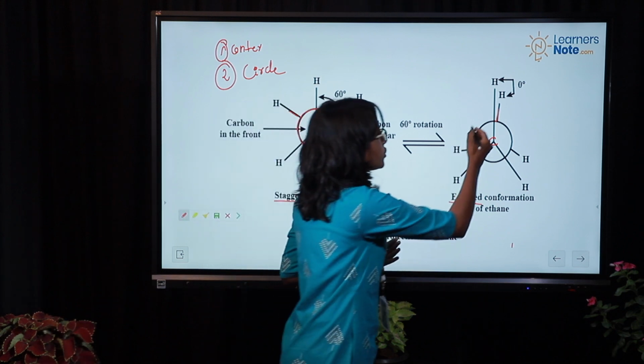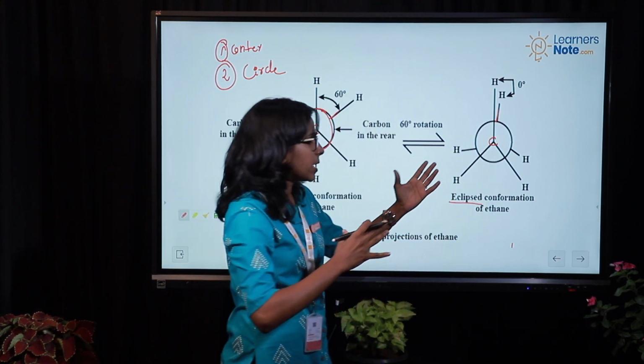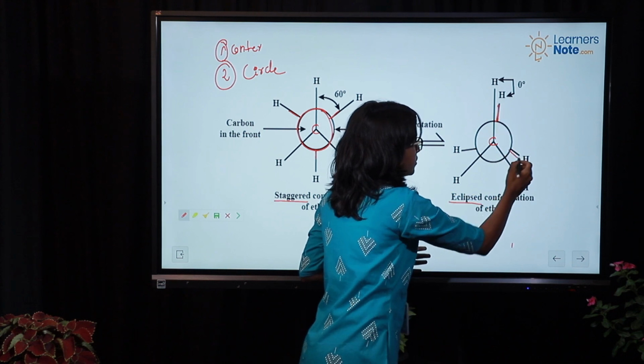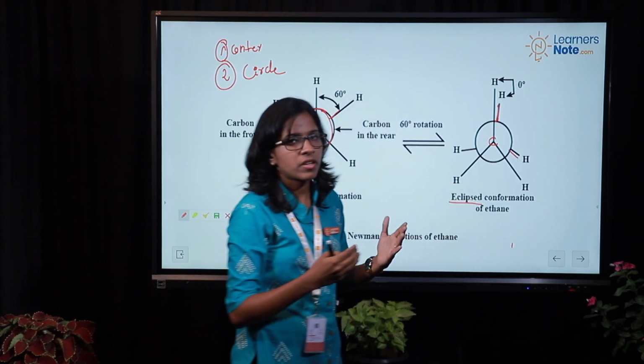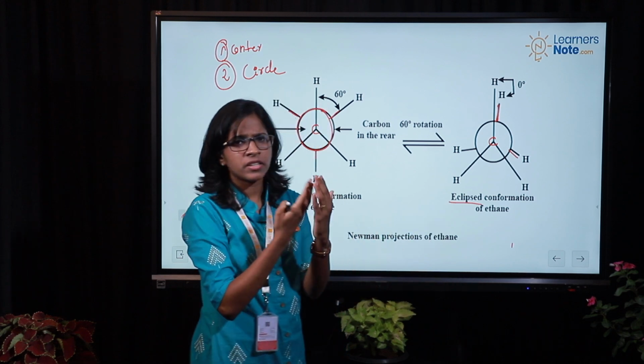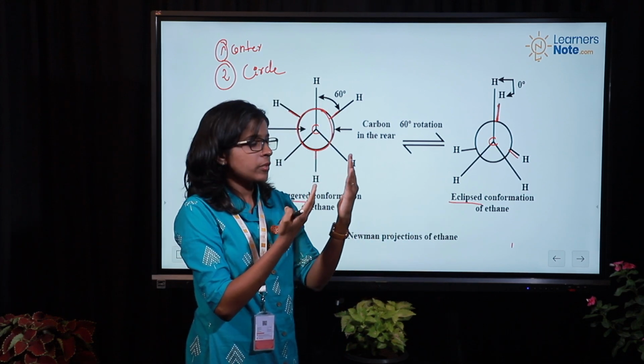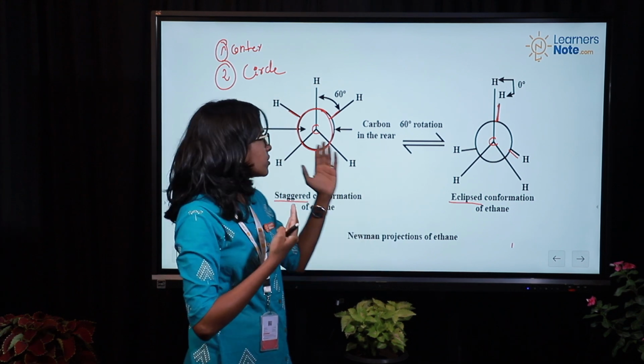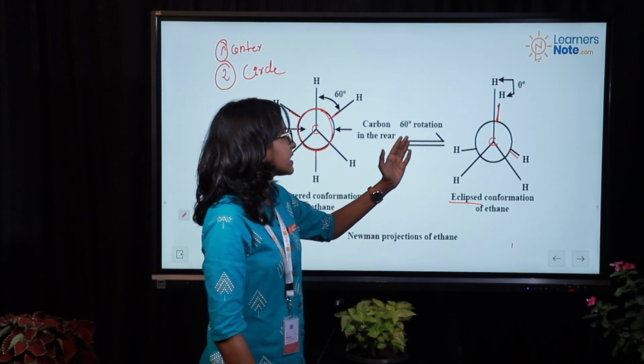In order to represent it on paper, we draw it just near the other hydrogen. The exact figure is such that it is just below the first hydrogen, so it is rotated by about 60 degrees.